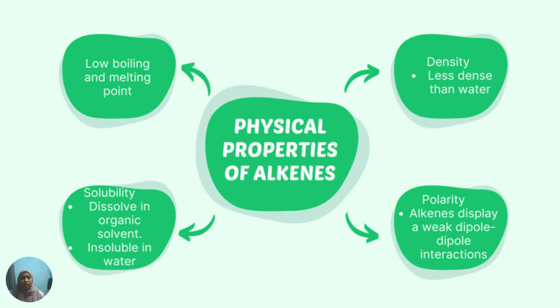For melting point, the melting point of these double bonded compounds depends upon the positioning of the molecules. The melting point of alkenes is similar to alkanes. However, cis isomer molecules have a lower melting point than trans isomers as the molecules are packed in a U bending shape. For density, alkenes are less dense than water.